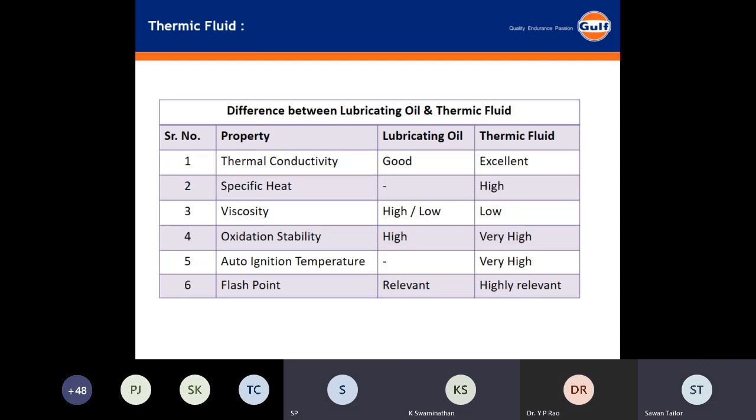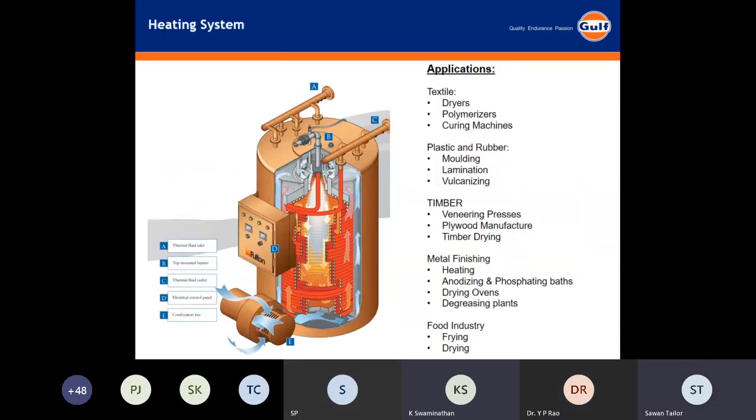Okay, so I would go on with the presentation. Here is something that I would like to explain to you, the heating system and its application. When we go into the field, at least we should be aware what the heating system is, where the thermic fluid is. Just by the name, if we say we need to sell the thermic fluid to the customer, we go, okay sir, aapko thermic fluid chahiye, that's okay. But we should also know how it is used in the process.